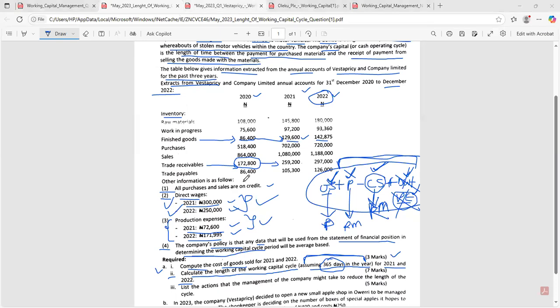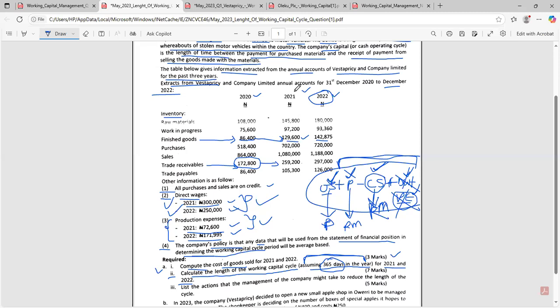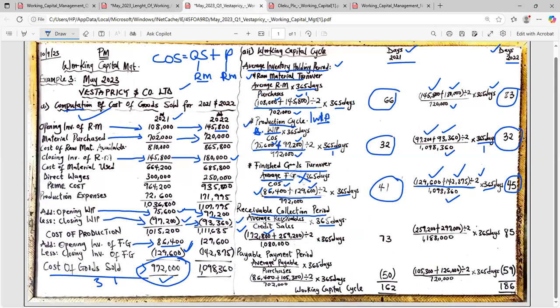Let's go to our solution. 178,200. Look at it here. Am I making sense now? Secondly, our closing for 2021 is 259,200. Let's confirm. For 2021, our closing will be this same figure under it, 259,200.